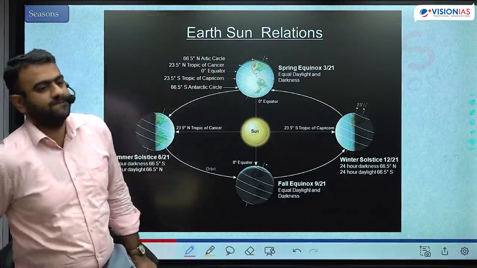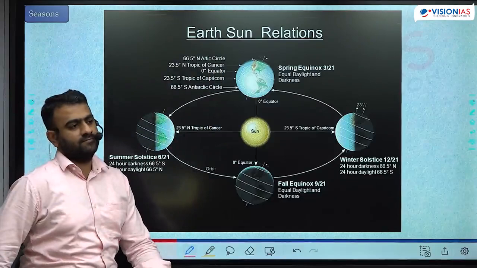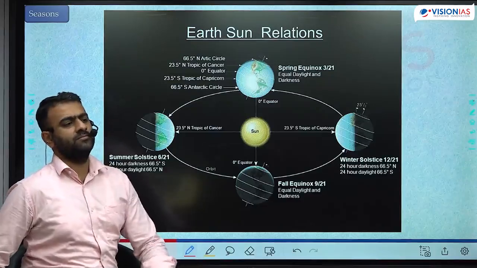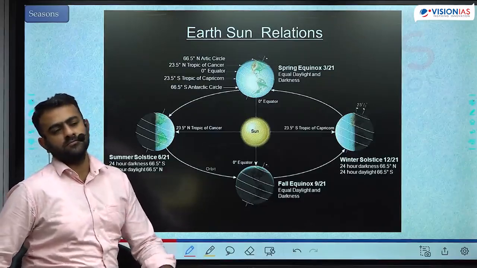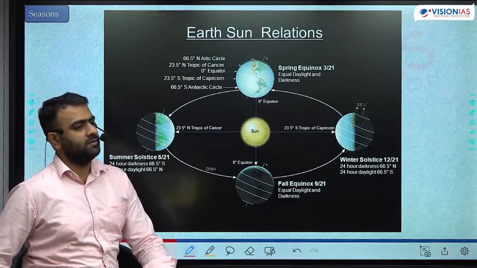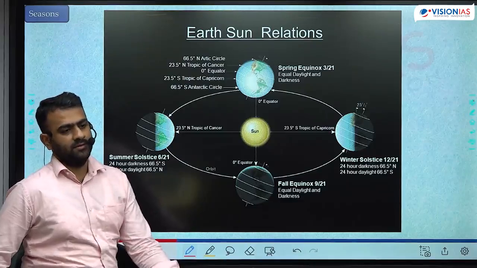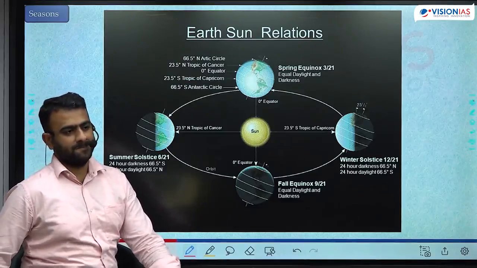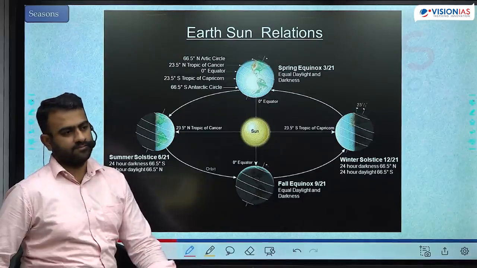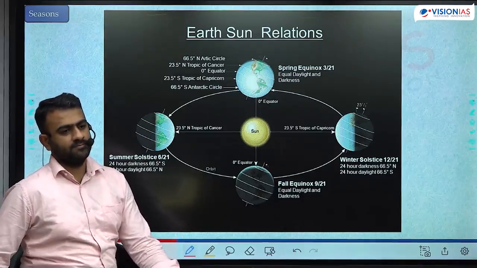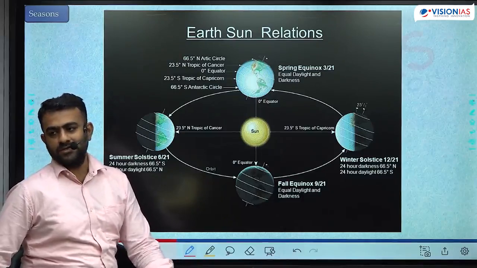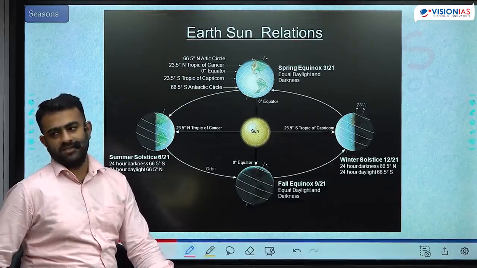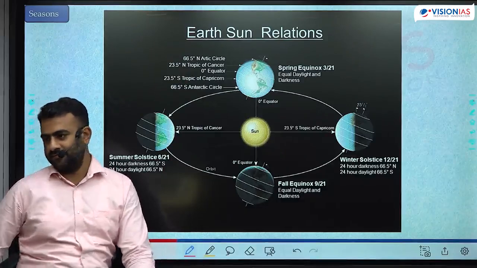Position of sun means? Sun is overhead at the equator. तब ऐसे होता है क्यों? What about tilt? Tilt है या नहीं है? Tilt तो फिक्स है, उसको फिक्स कर दिया हमने, उसको चेंज नहीं कर सकते. The tilt is neither towards the sun nor away from the sun. It's all about the orientation. Tilt never gets changed. The orientation gets changed.